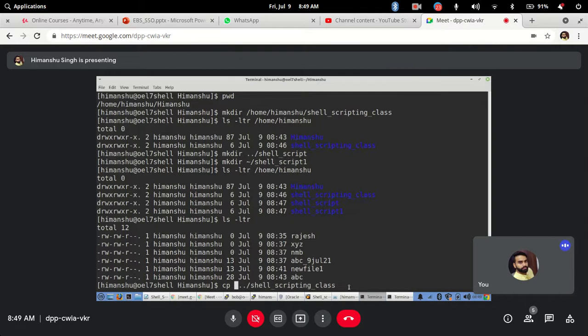Let's say I want to copy two files, new file 1 and ABC, to the shell scripting class directory. So I will say new file 1 space ABC space, and then the directory. The first and second parameters are all file names. The important point is, if you are copying from one directory to another directory, the last parameter should be your directory name. Before that you can put any number of file names, 1, 2, 3, 10, 100, 200, that doesn't matter. The last should be your destination where you want to copy, in case you are copying to a directory. Got it?